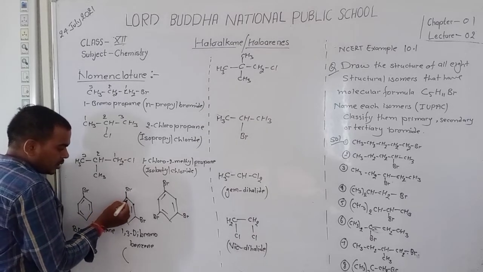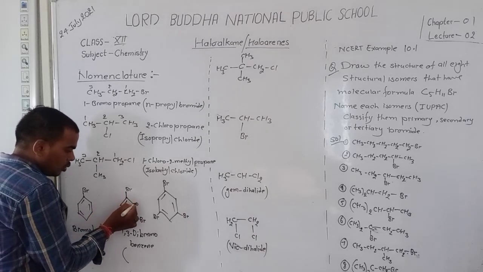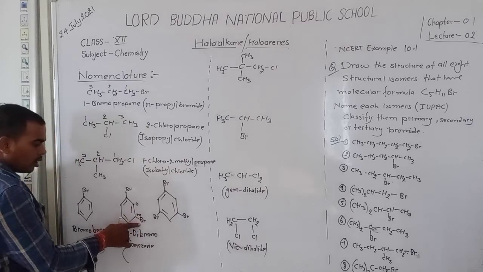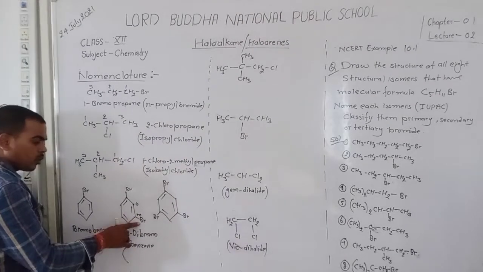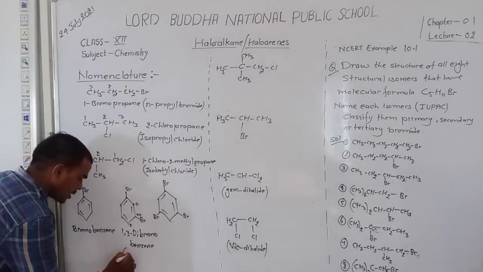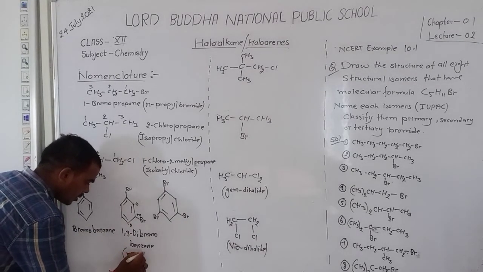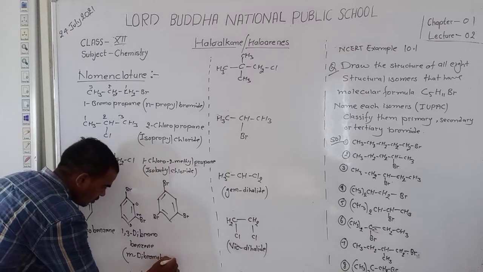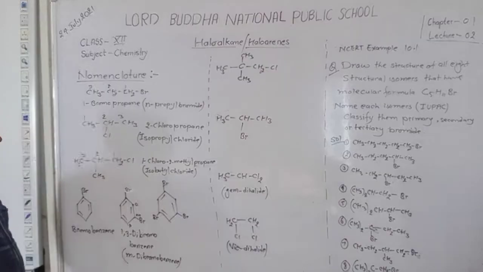At the meta position, the neighbor carbon is ortho, then meta, then para. At the meta position one bromide is attached. So write meta-dibromobenzene.